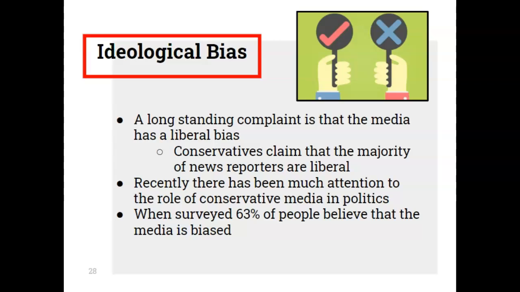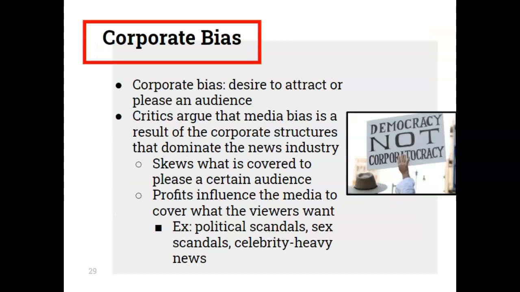One of the greatest complaints about media is the ideological bias. Conservatives claim that the majority of news reporters happen to be liberal. Recently, there's been much attention to the role of conservative media in politics, and when surveyed, 63% of people believe that media is biased. This can also bring about a more specified category like corporate bias, and corporate bias is the desire to attract or please an audience.